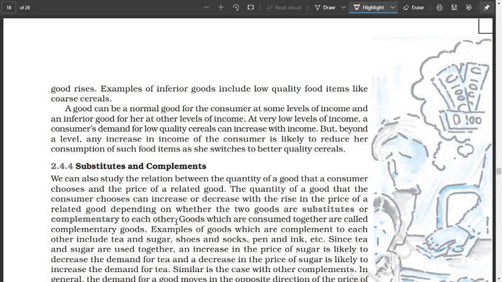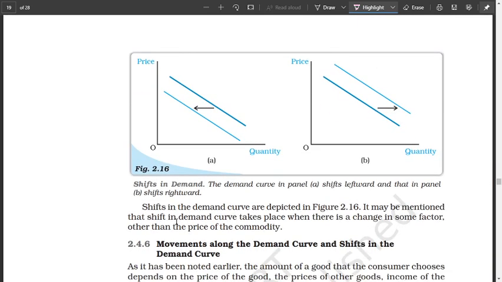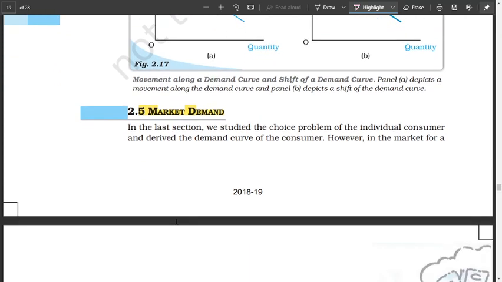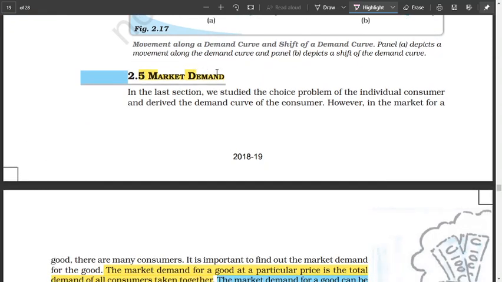And knowing the demand and the demand curve, that is the case for an individual. It may be a case of you. How do you react to the change in the price of apples? High price of the apple, you buy less. Low price of apples, you buy more. That's the opposite relationship. But that is only for the case of one individual. For a commodity, there are many individuals in the market.